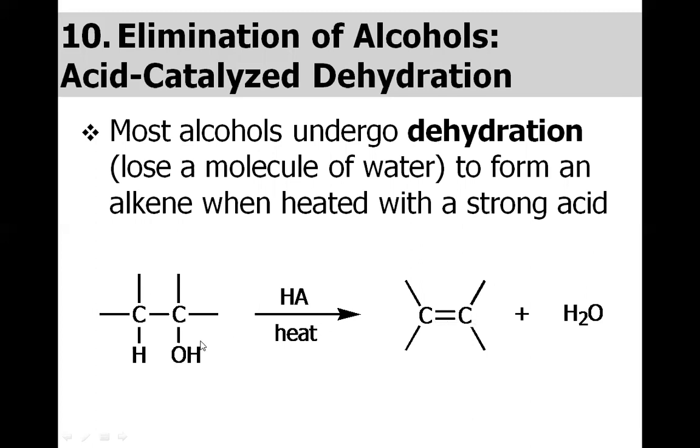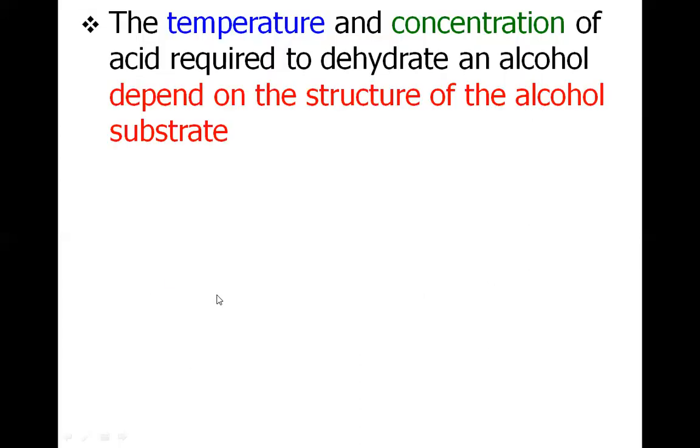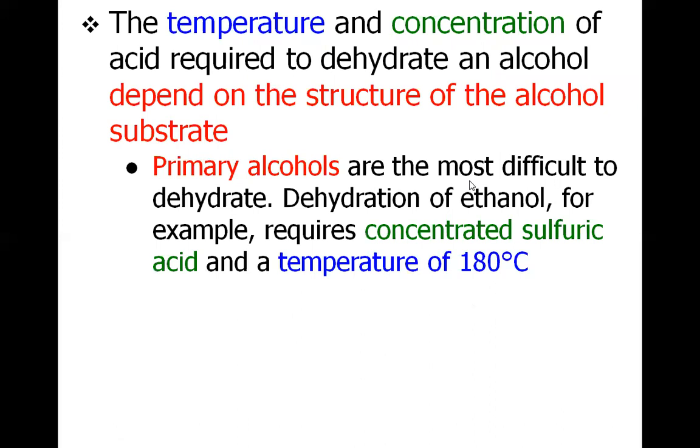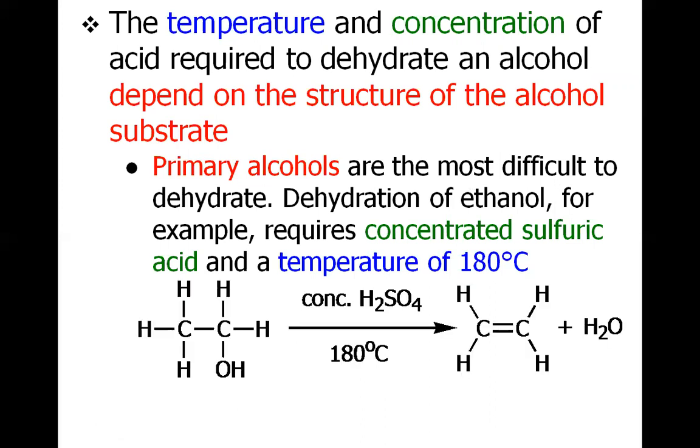But we will see the mechanism. It's not like we simply omit H and OH and have the double bond. Obviously, this HA, which is called acid, serves a very important role for the removal of this hydroxy group. The temperature and the concentration of acid required to dehydrate an alcohol depend on the structure of the alcohol. Primary alcohols are obviously most difficult for dehydration. However, secondary and tertiary alcohols are easier.